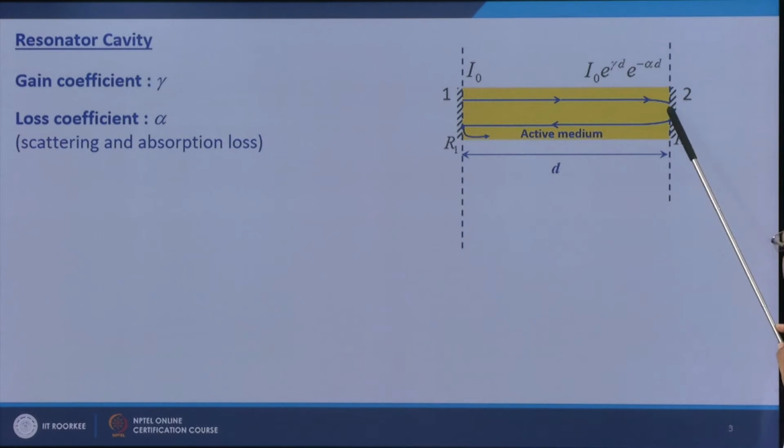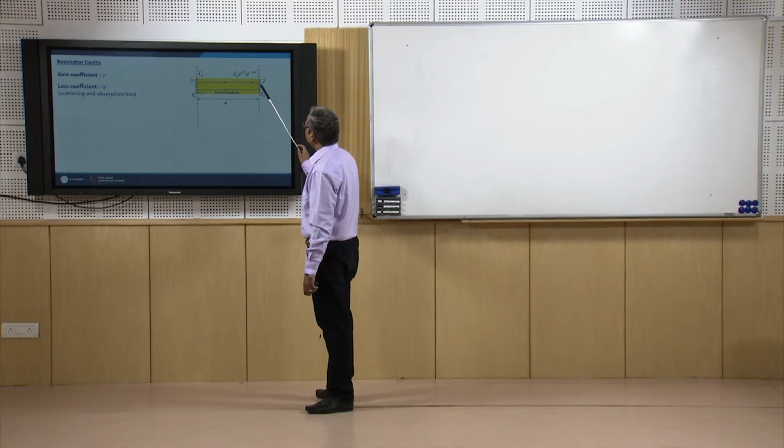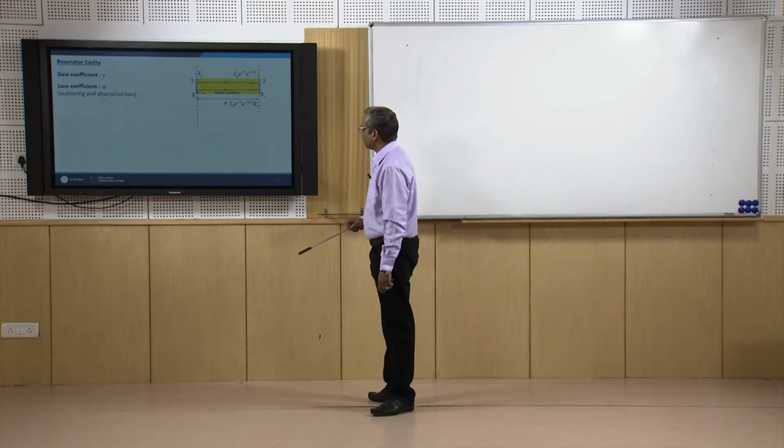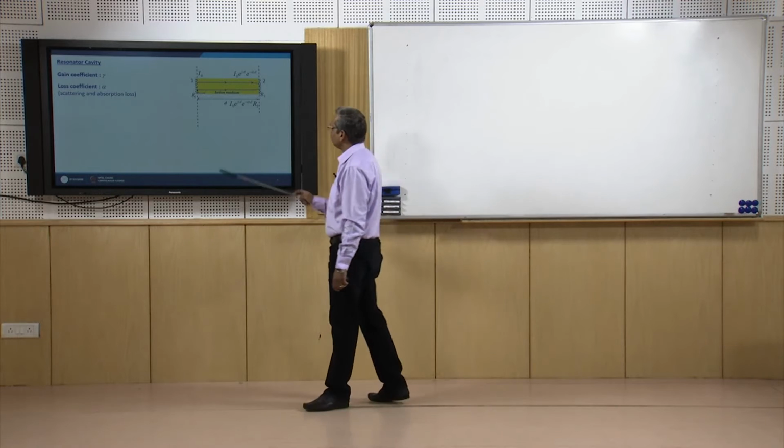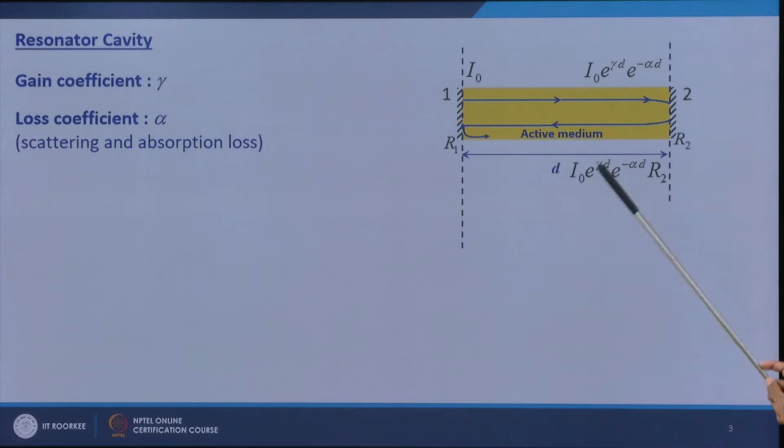The intensity just before hitting this mirror is I0 times e to the power gamma d times e to the power minus alpha d. When it gets reflected from mirror 2, because of its finite reflectivity R2, the intensity becomes I0 e to the power gamma d times e to the power minus alpha d times R2.